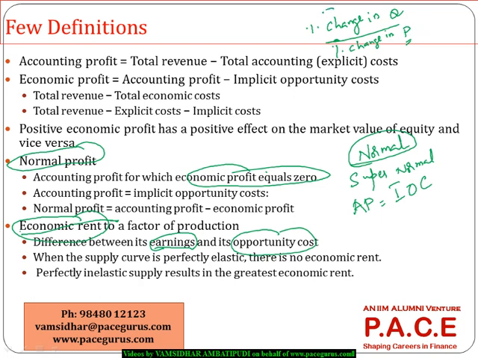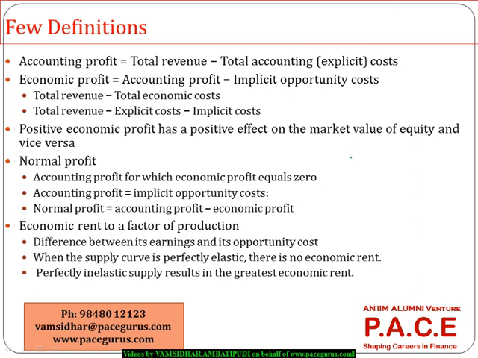A small change in price impacting the quantity quite drastically means it's a horizontal supply curve. If we see this graph, it is almost horizontal. So when I say perfectly elastic, it means perfectly horizontal.